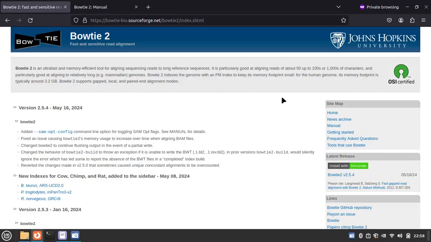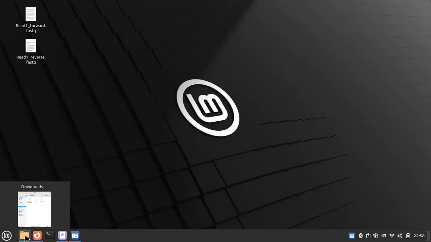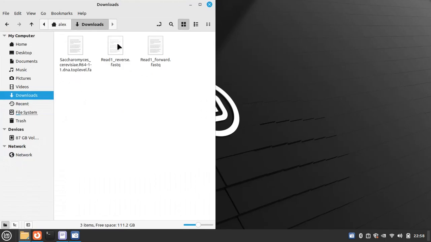Hello everyone, today I am going to demonstrate Bowtie2, a sequence alignment tool. For that, we need the Fastq sequence, read 1, forward and reverse read. And we also need the genome FASTA file. Here I am using the yeast genome and its Fastq file.